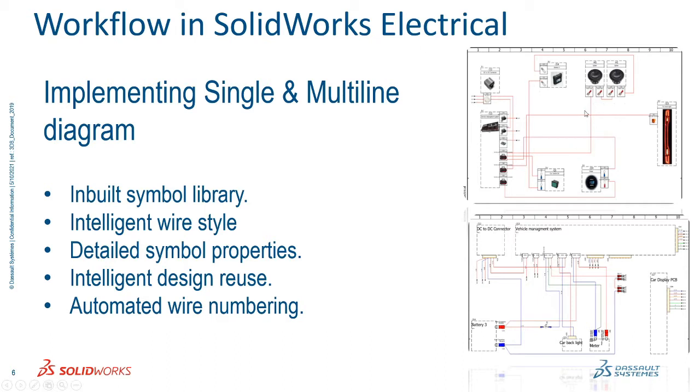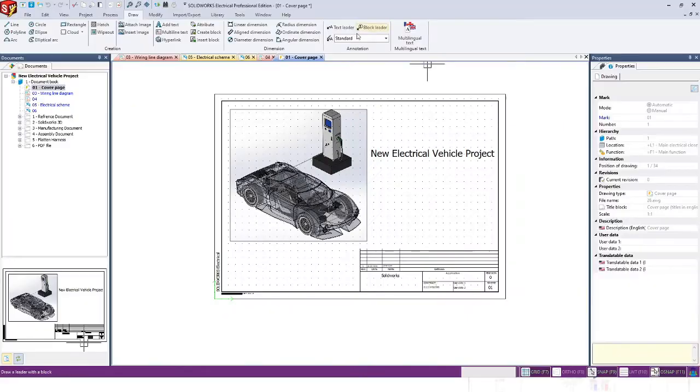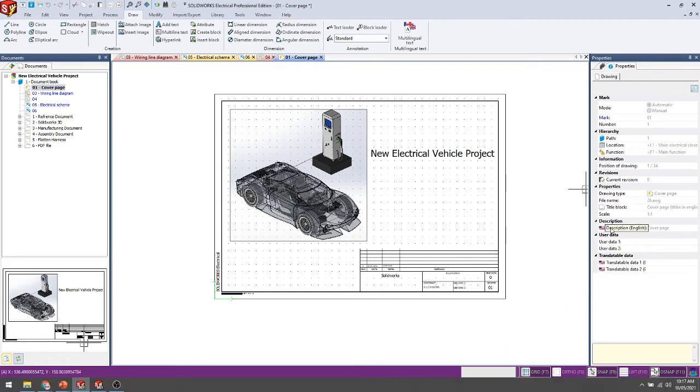Now I'll just jump to my software side and show you this. Okay, so this is our SolidWorks software. I have added some projects here. This is our document panel. This panel shows you all kinds of properties and the templates you have added here. This is your property panel, and this is the ribbon.